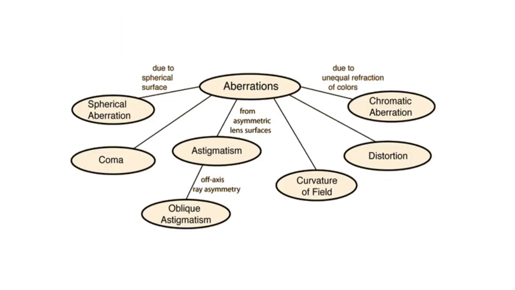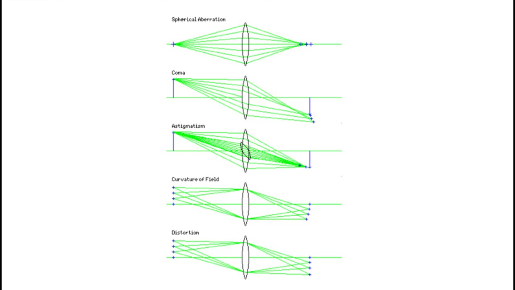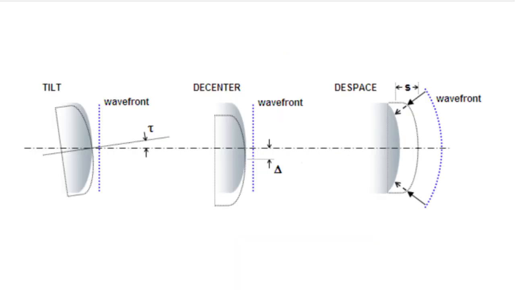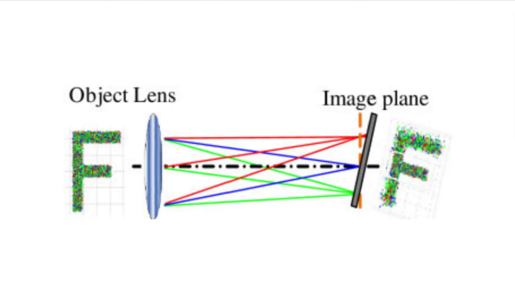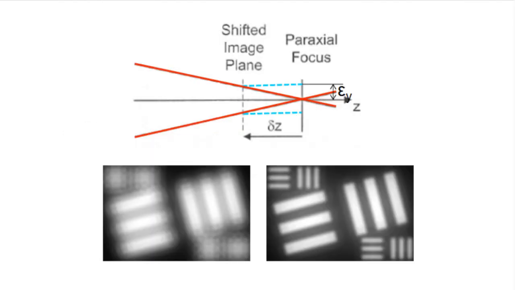Aberration theory classifies these deviations into monochromatic and chromatic types. Monochromatic aberrations described by Seidel theory include spherical aberration, coma, astigmatism, field curvature, and distortion, each affecting image quality in different ways. Tilt and defocus are two common aberration types due to misalignment. Tilt introduces a linear phase shift across the wavefront, leading to a displacement of the image plane. When there is tilt in the system, the entire image shifts. Defocus results from an image plane shift relative to the focal plane, affecting the image sharpness without distorting the shape. The image becomes more uniformly blurred in all directions.